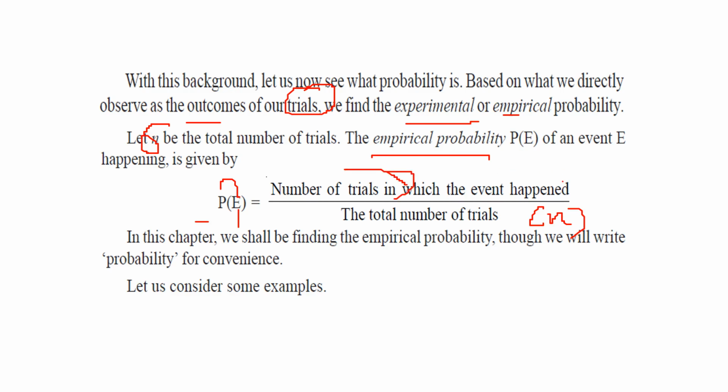Please understand, not the number of trials, but the number of trials in which it happened. Say you did trials 10 times and that particular event occurred only 2 times, so it will be 2 over 10. So the number of trials in which the event happened you put here, and the total number of trials you put here. So this is the probability: the number of times that event has occurred over the total number of trials which has been performed.